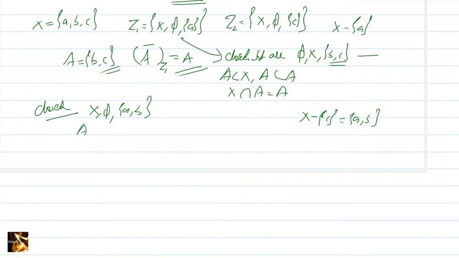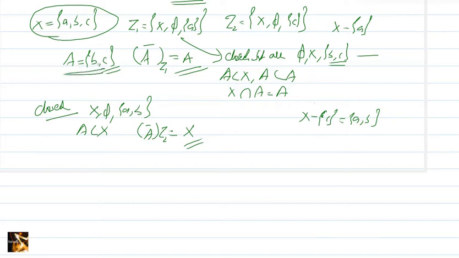Only X contains it. So A closure with respect to tau2 is the smallest closed set containing it, that is nothing but X. So we have taken the same set X and the same A, but we have got A closure with respect to the first topology as A itself and A closure with respect to the second topology as X. This means what? Closure of a set depends on the topology.